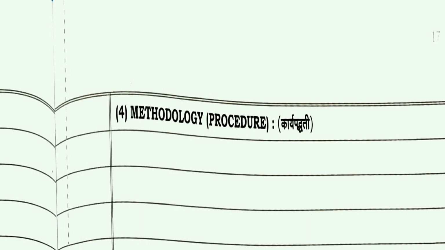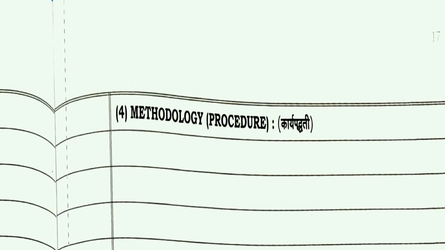Okay, then the fourth one is methodology. Here you have to write a short description of how the information will be obtained under the practical approach. Means how you are going to use the data, how you are going to collect the data. There are a variety of data collection methods which include survey, questionnaire, interviews, experiments, field observation, site visits. So students should generally consider their local environment for the project work, and whichever particular method you are using for collecting the data, you have to describe that method there in methodology.